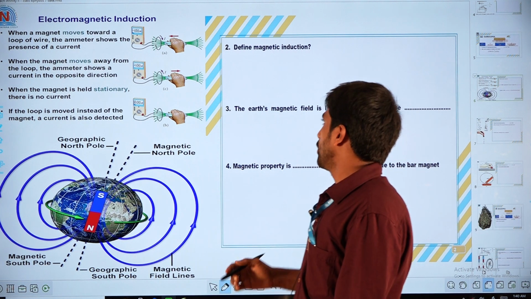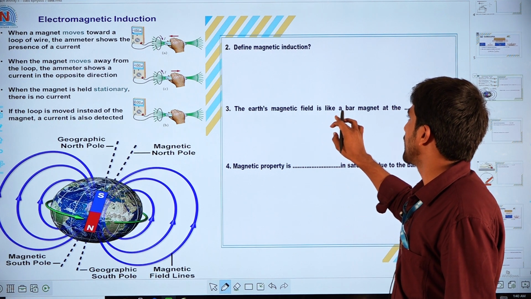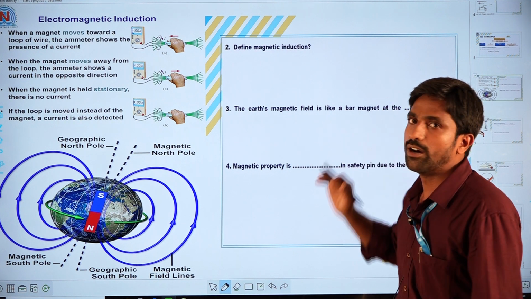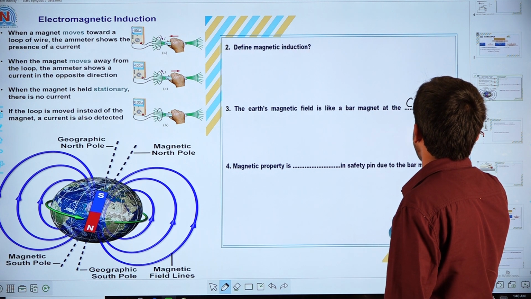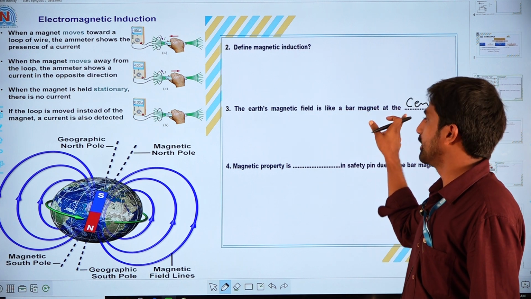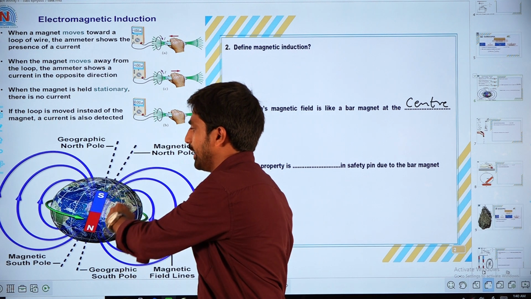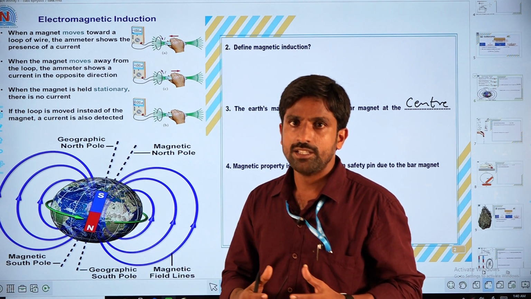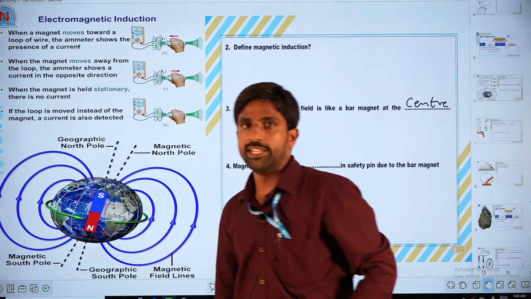Coming to question number 3, the Earth's magnetic field is like a bar magnet at the center. If you observe this diagram, the total Earth acts as a big magnet. So there is a bar magnet at the center of the Earth.